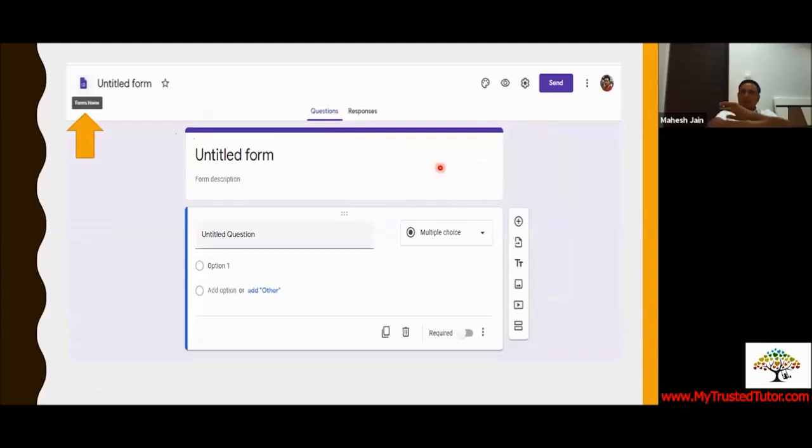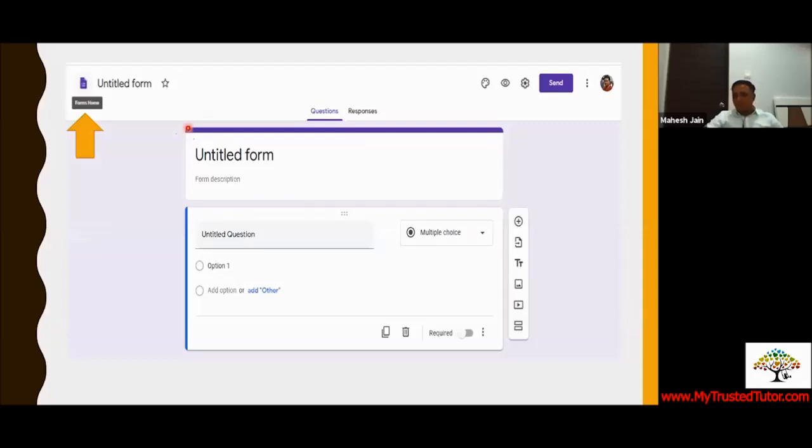First, I'm going to talk about every part of Google form available here. On the left side on top, you can see it says forms home. All the forms which are created by you are all available here. But you can see there is nothing I have created. So this is just one option. This is a fresh form I have just created. There's nothing, so there's no option available here.